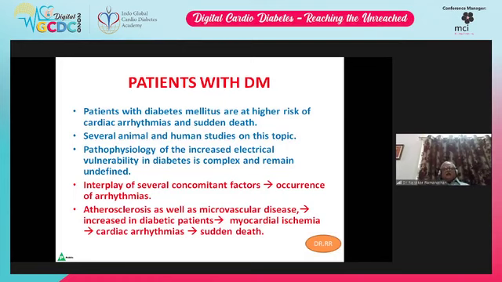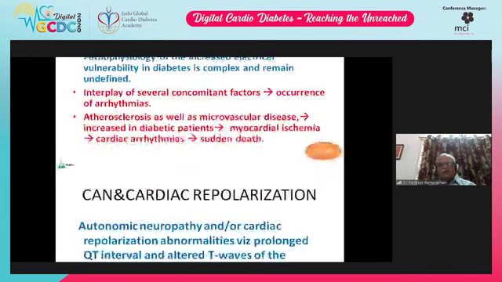So patients with diabetes mellitus are at a higher risk of cardiac arrhythmias and sudden death. Several animal and human studies are on this topic. The pathophysiology of the increased electrical vulnerability in diabetics is rather complex and remains undefined. There is always an interplay of several concomitant factors in the occurrence of arrhythmias. Atherosclerosis as well as microvascular disease is increased in diabetic patients, which results in myocardial ischemia, cardiac arrhythmias, and sudden cardiac death.